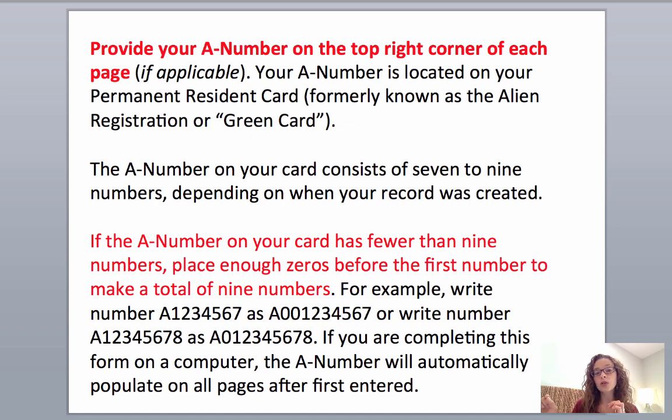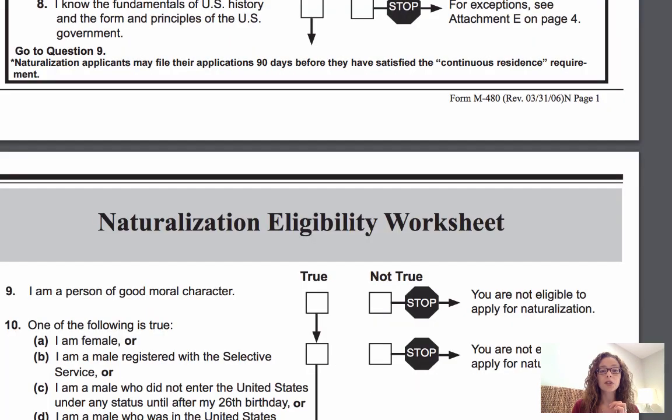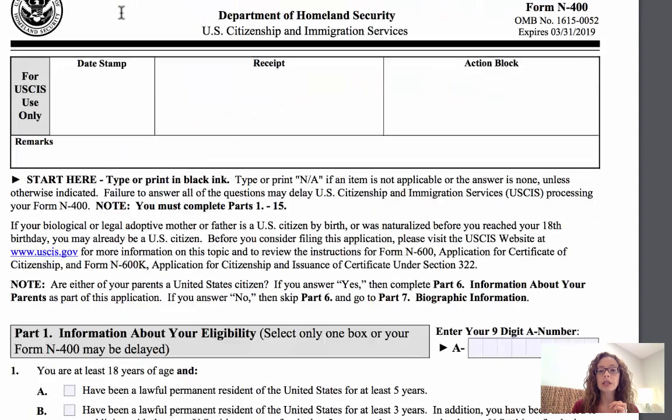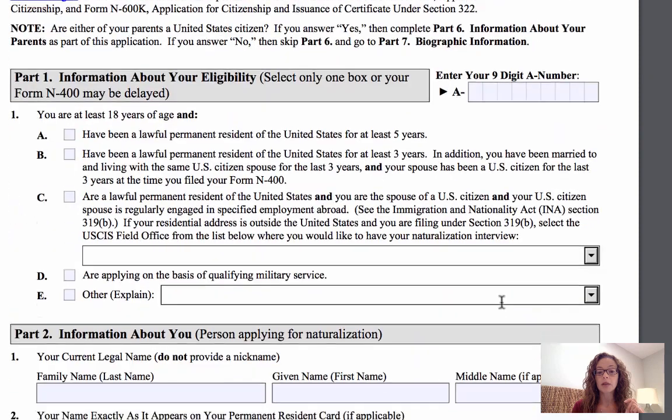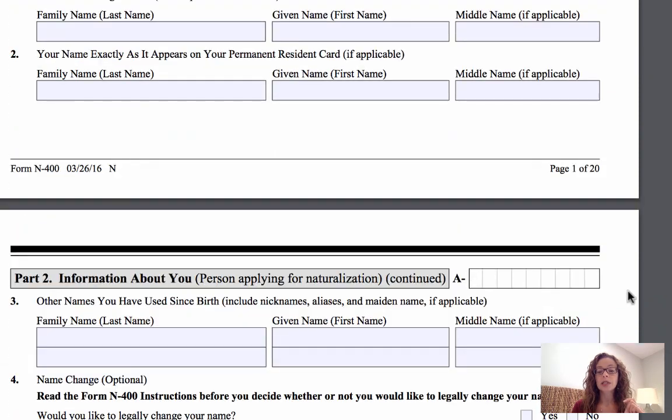You want to fill all those squares in the application. You can see here at the top of the form, this is on every page, enter your A number. It could be 1, 2, 3, 4, 5, 6, 7, 8, 9. But if yours is only 7 numbers, put 0, 0, 1, 2, 3, 4, 5, 6, 7. Or if it's only 8 numbers, 0, 1, 2, 3, 4, 5, 6, 7, 8. Don't leave any of those blank. Fill them in. And the A number, you can see, is on every page of your application.